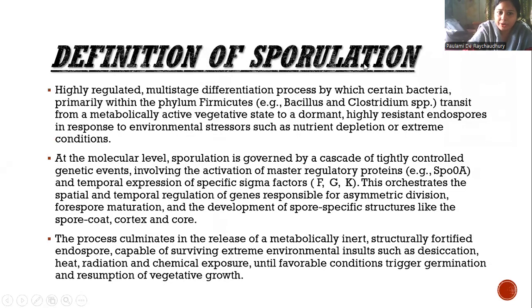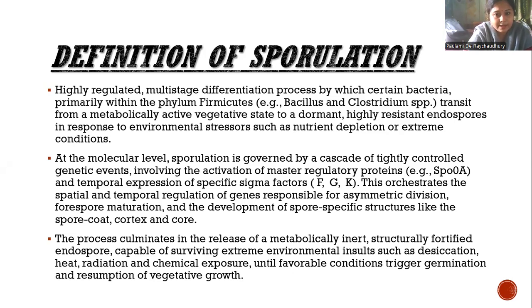Now, definition of sporulation. This is a highly regulated process. First point, this is very much regulated. I will come to the points of regulation later on. This is a highly regulated multi-stage differentiation process by which certain bacteria, primarily within the phylum Firmicutes, that is the Bacillus and Clostridium species, transit from a metabolically active vegetative state to a dormant, highly resistant endospore in response to environmental stressors such as nutrient depletion or extreme conditions.